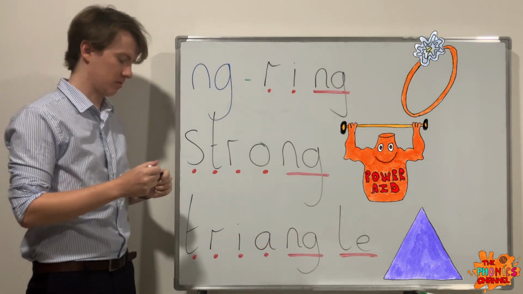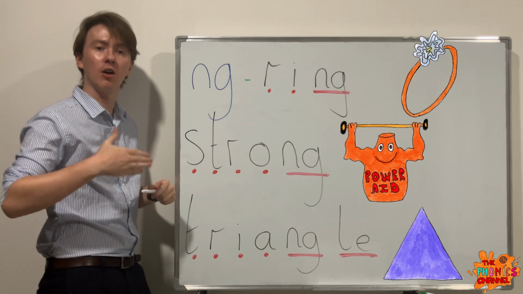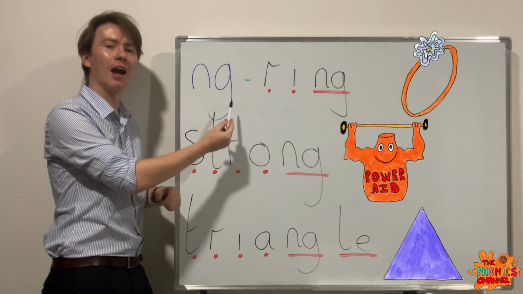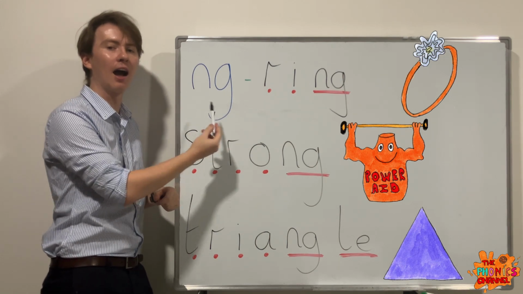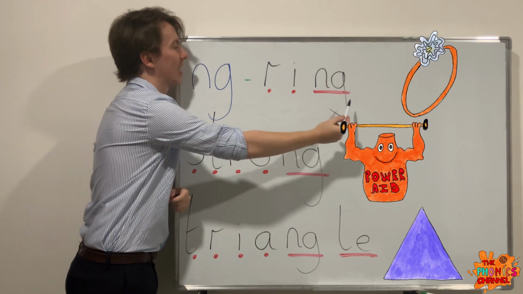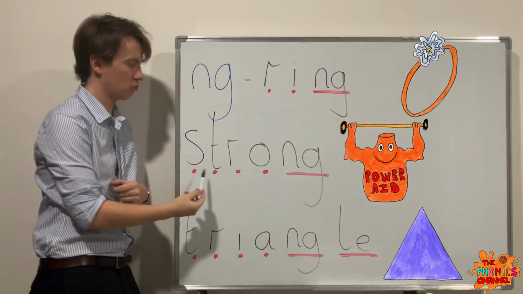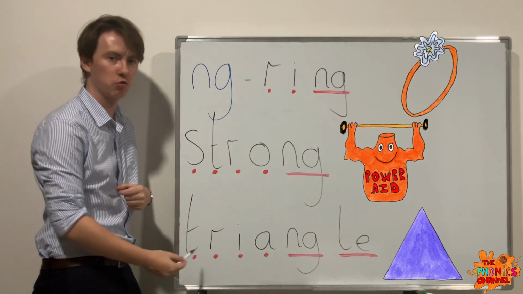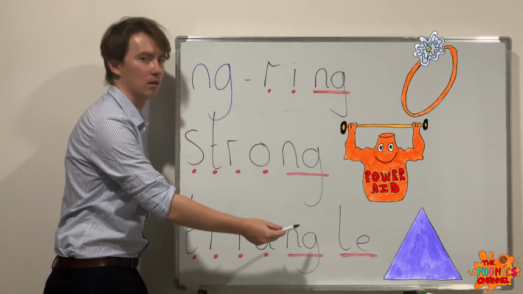So let's go through these all again together. Say it at home with me so you're practicing. Ng, ng, ng. Ring, r, i, ng. Ring. Strong, str, o, ng. Strong. And triangle, tr, i, a, ng, le. Triangle.